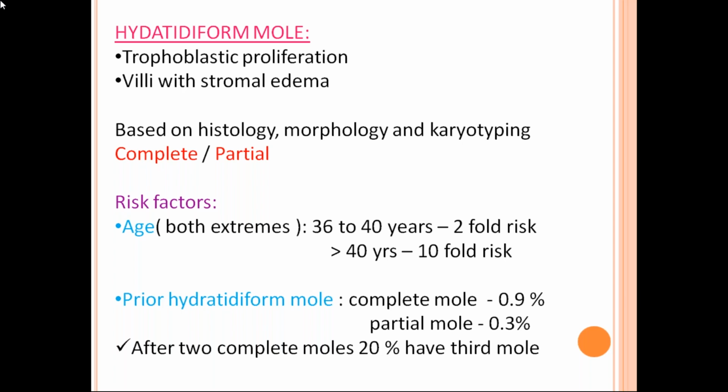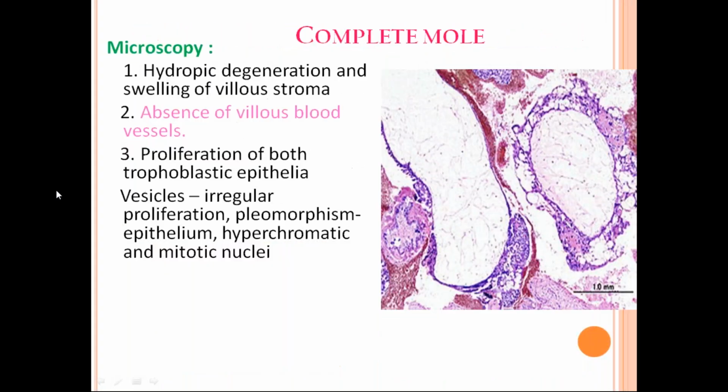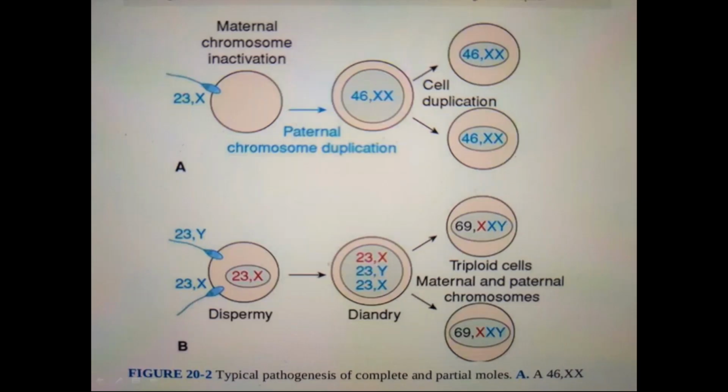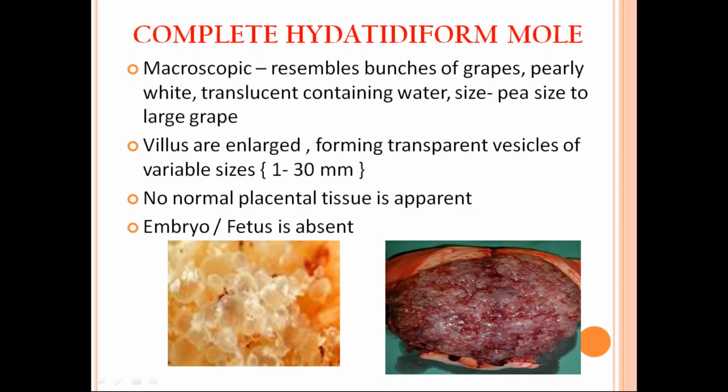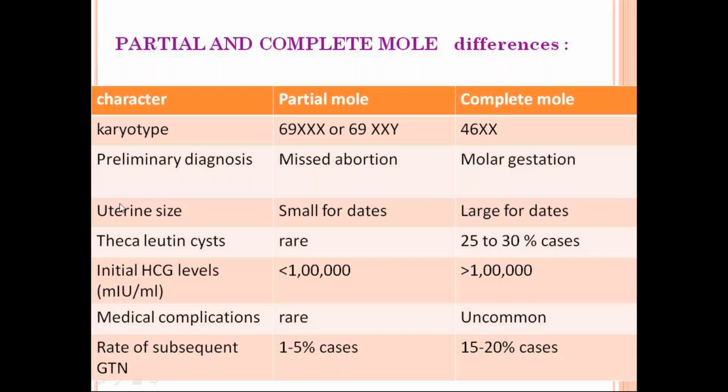So depending upon some criteria, you can differentiate between complete and partial mole. So I'll just tell you. You can see the differences here. So what is partial mole and what is complete mole?